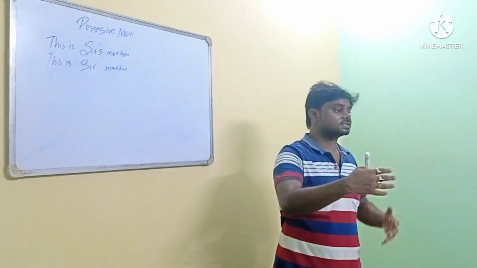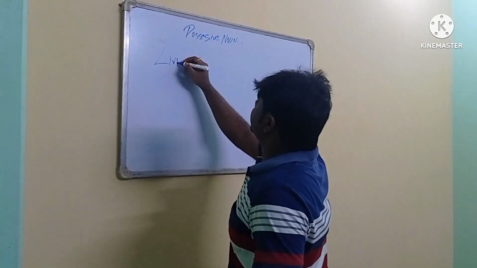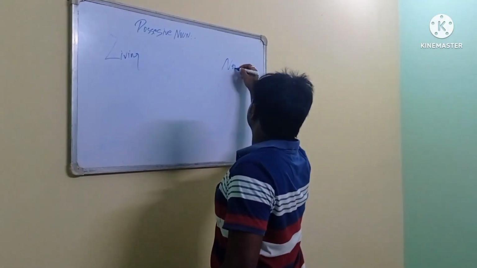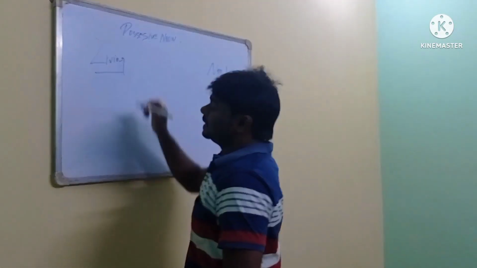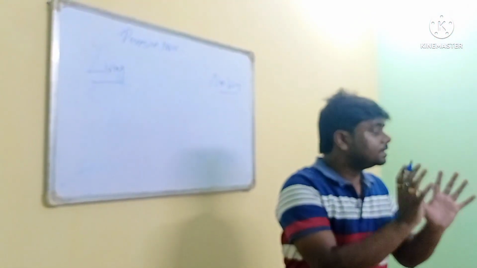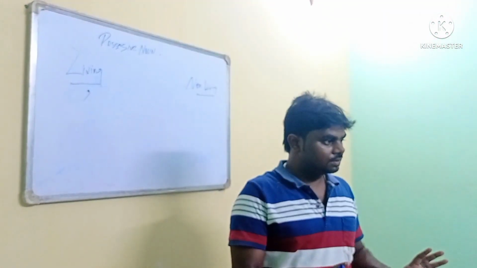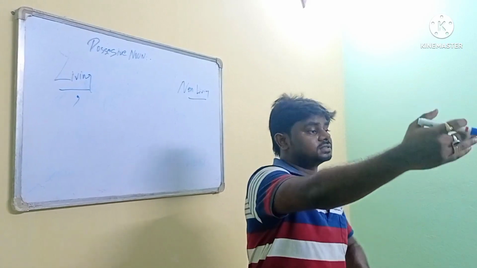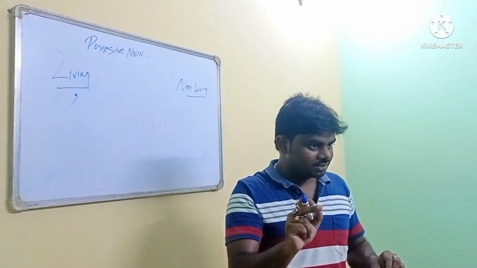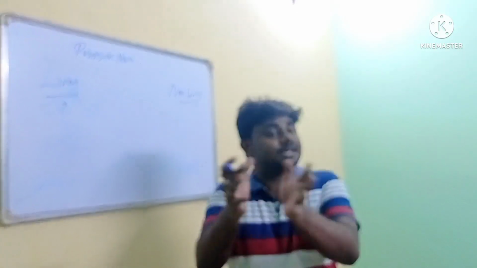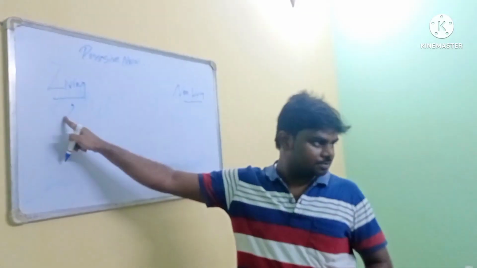Mine, his, hers, theirs. That is possessive. Clear concept? Living and non-living. In living things, we use apostrophe. Remember we said Romana's hairband. So Romana apostrophe we used to give, yes or no? Yes. Apostrophe, then S, right? So Romana's hairband. Romana is a living person, so we will use apostrophe.